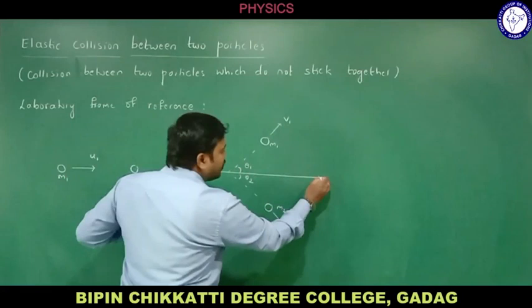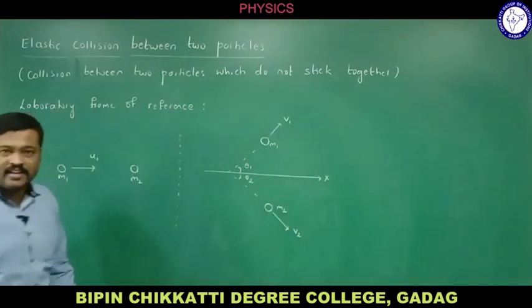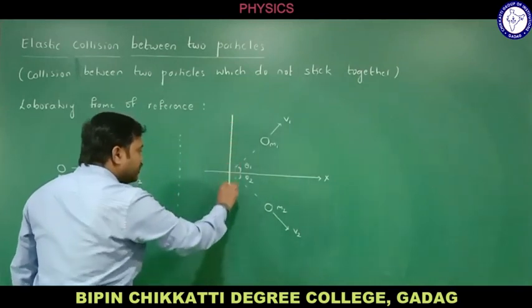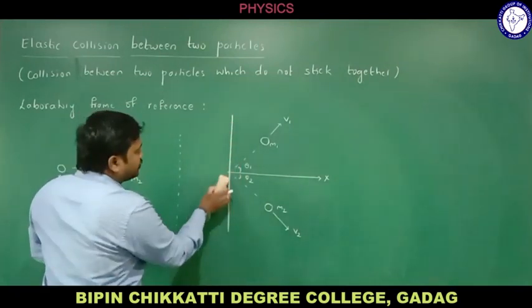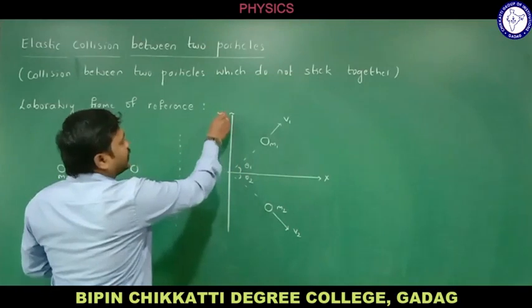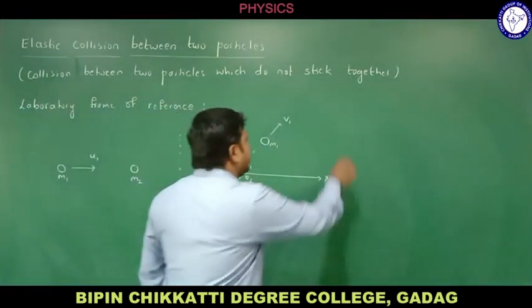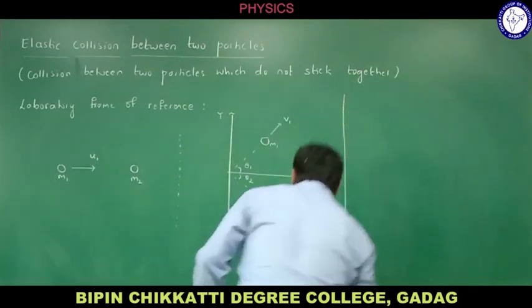Let me call this the x-axis. Since it is two dimensions, I will be considering both the axes. One is the x-axis and another one is the y-axis. Let me consider this is the y-axis now here. Now let me write about this, what actually it is. Let me begin the derivation here.